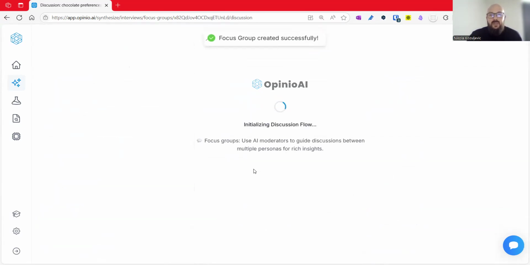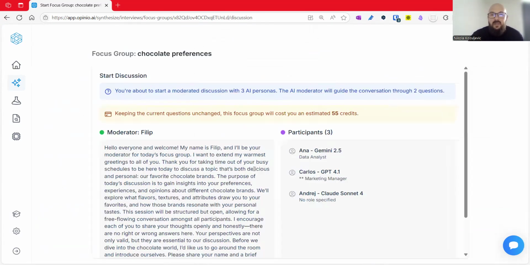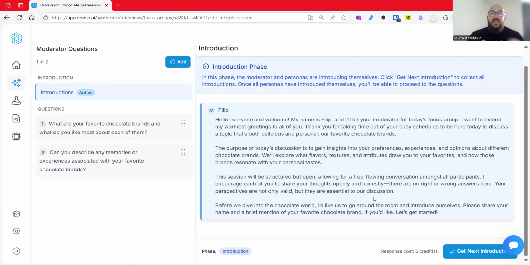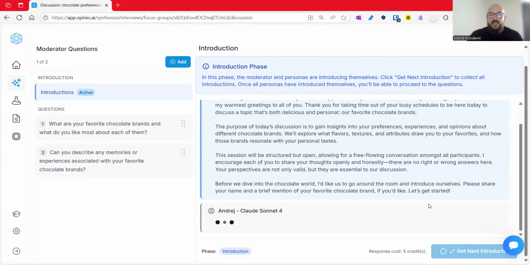Then the system will, on the back end, of course, create it, give you a summary of what you can expect, and how many credits you spend, unless you change questions, because you can change questions inside the focus group as well. But once the discussion starts, the flow is at the moment clickable, but we will build this to be automated, but it's pretty simple. So here you will see an introduction phase. This is where a moderator actually introduces themselves. And then you will just click to next introduction, where all of these models will continue to introduce themselves.